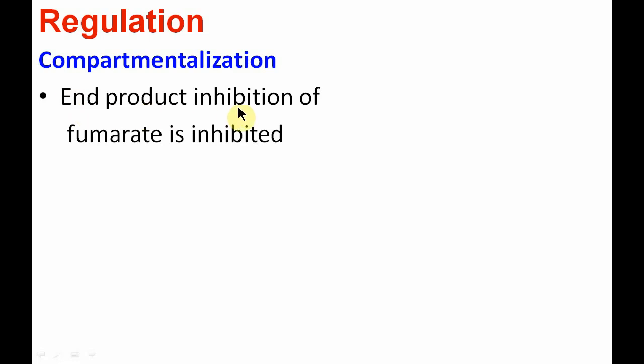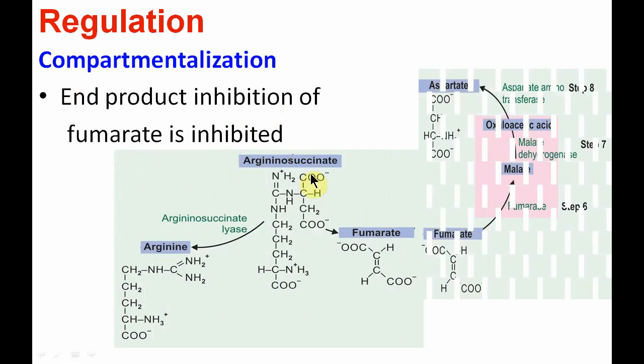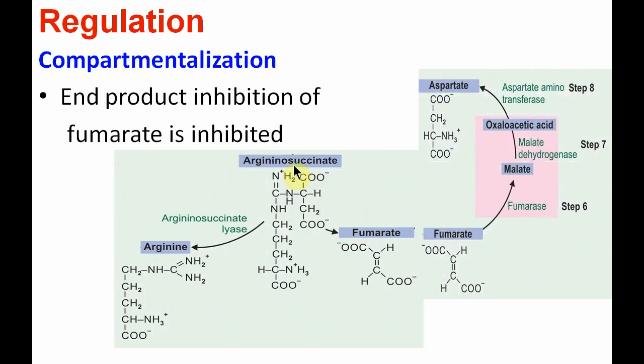The third important part is compartmentalization. We have already seen that the first two steps occur in the mitochondria and the rest of the steps occur in the cytoplasm. Another important aspect here is that end product inhibition by fumarate is avoided. In this reaction, argininosuccinate undergoes lysis to form arginine and fumarate.